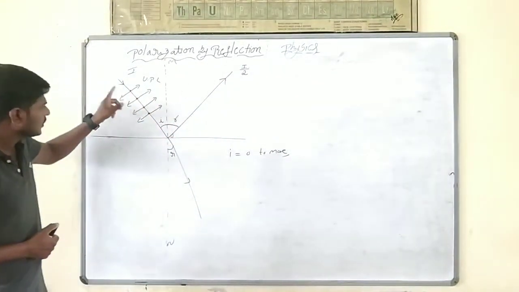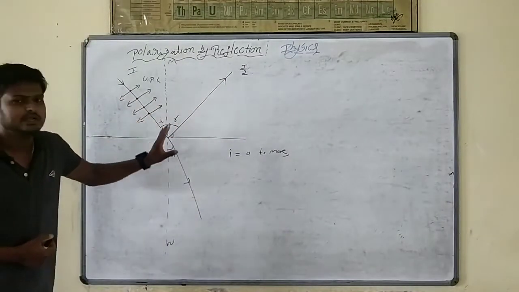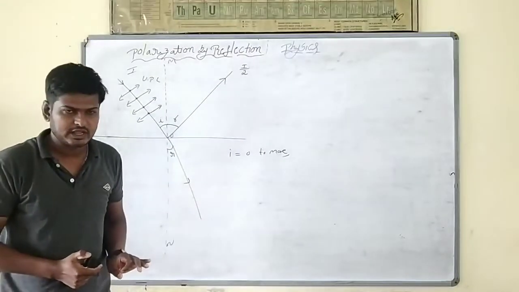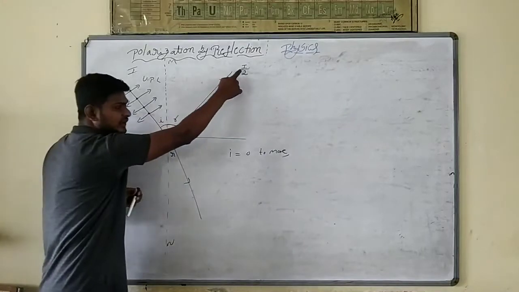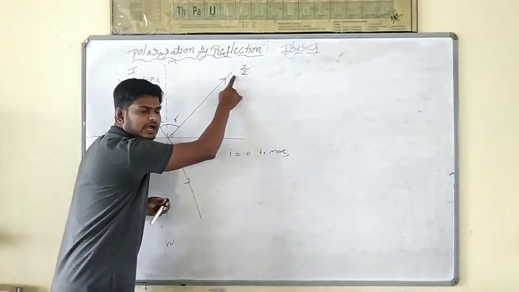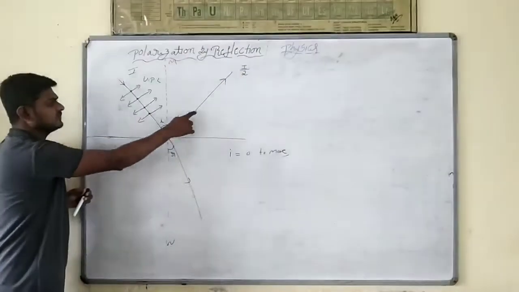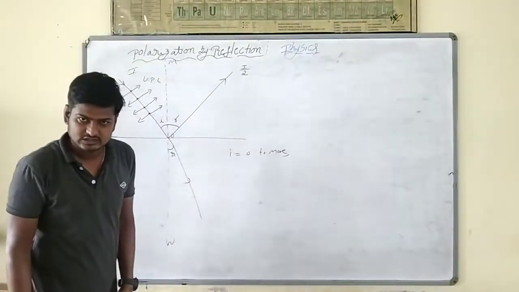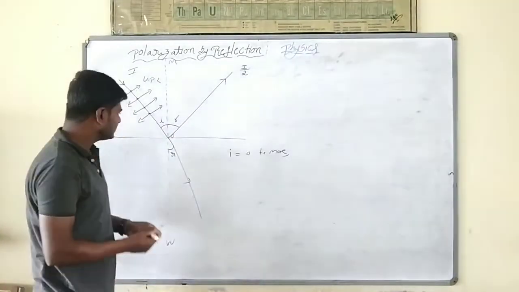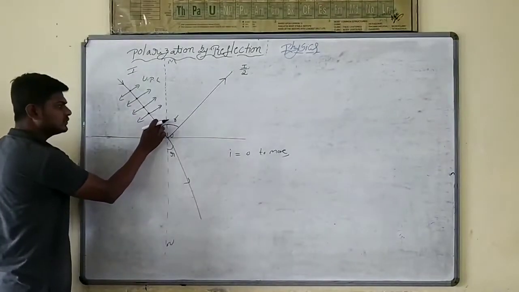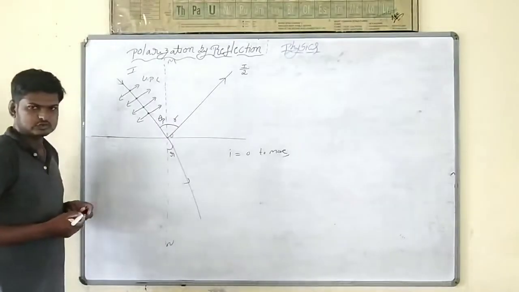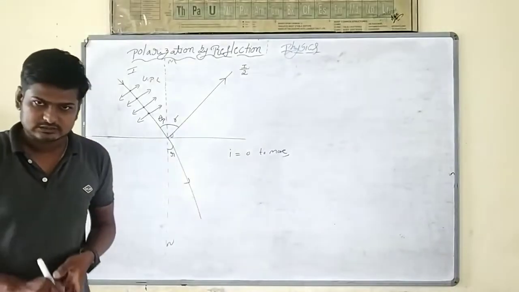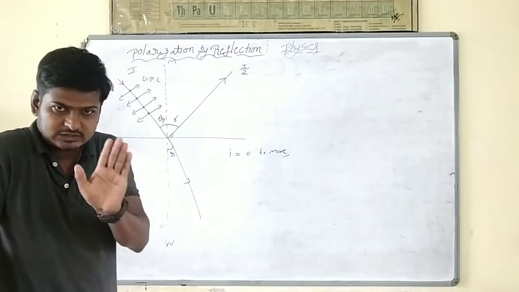It means one type of vibration is completely absorbed at a particular angle of incidence. Here the intensity of the reflected light becomes I by 2, and we can say the reflected light will be polarized. That particular angle of incidence we call the polarizing angle. Clear? A simple one.